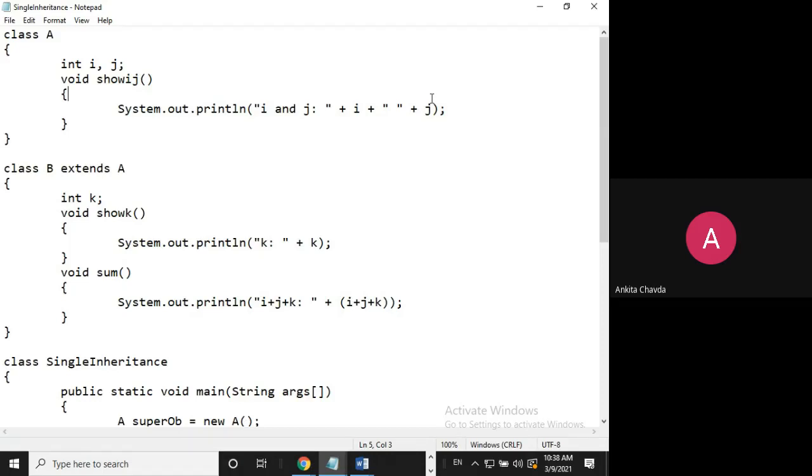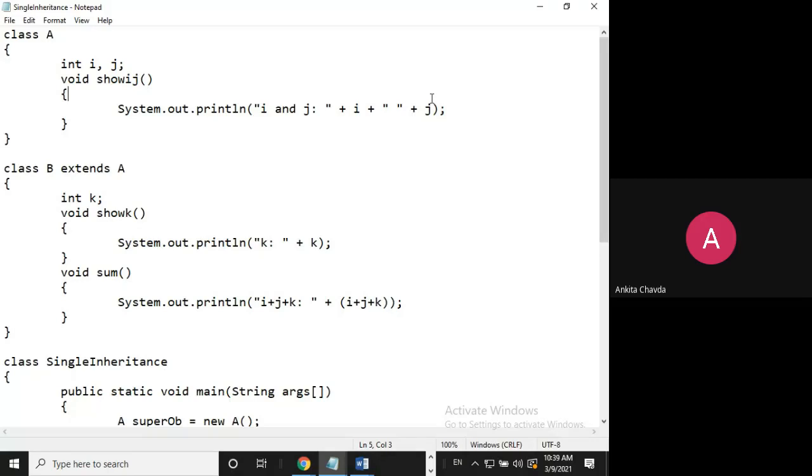Here, this class is over. Another class, class B, which extends A. So A is your superclass, B is your subclass. In that, I'm having another variable, integer k. So here you cannot see, but you actually have three variables, not one. Why? Because you are acquiring the properties from your superclass. So you are having three variables i, j, and k.